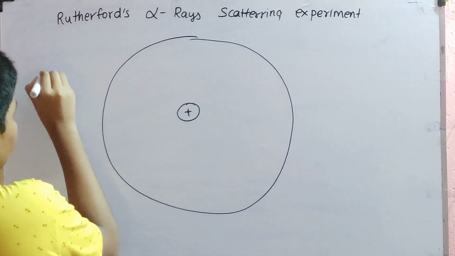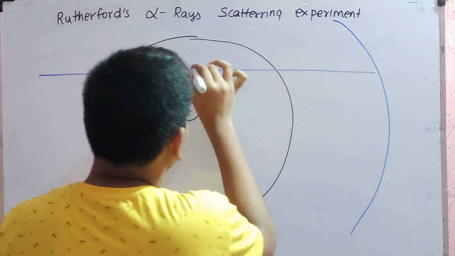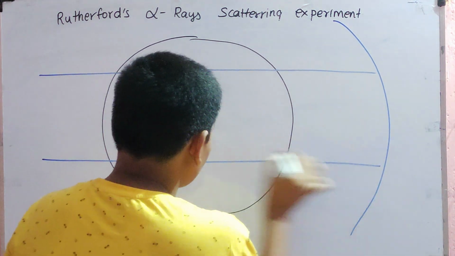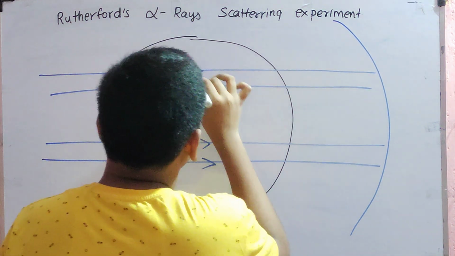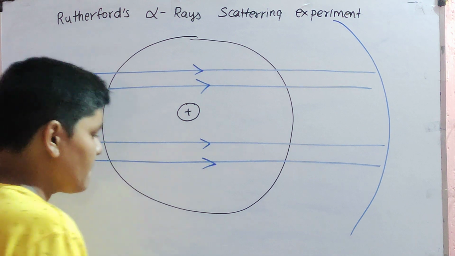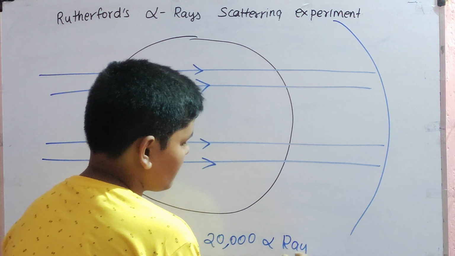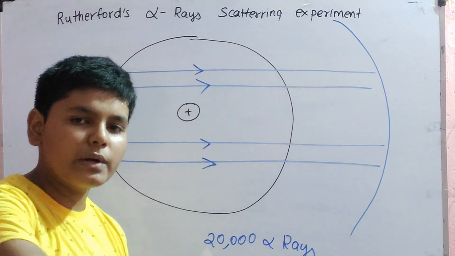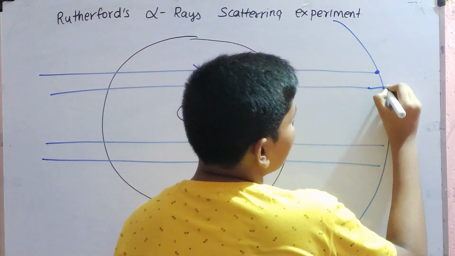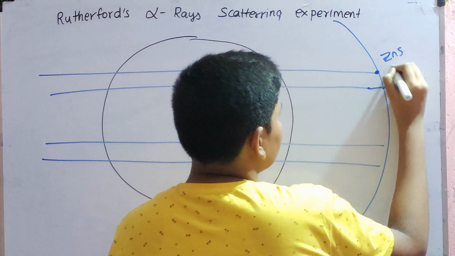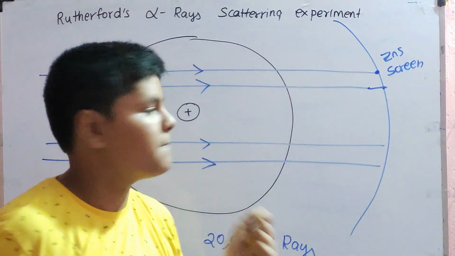So the alpha rays, here is the screen, okay? Alpha rays passed like this. On an average, he projected almost 20,000 alpha rays. This one ray, two rays, three rays, like that, almost 20,000 he projected. Each time a ray hits the screen, a shining happens here. This is the ZnS screen. Each time this shines, it means that yes, this alpha ray has reached the screen.